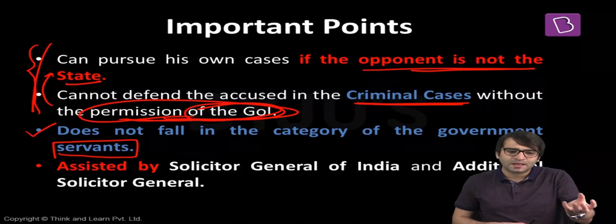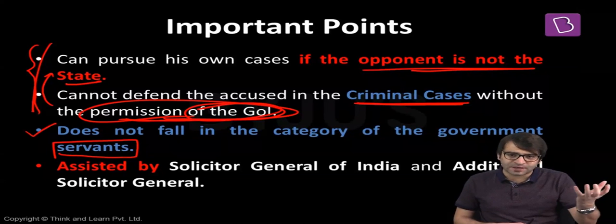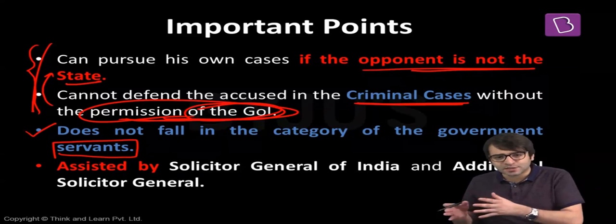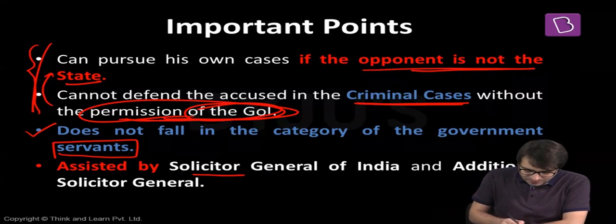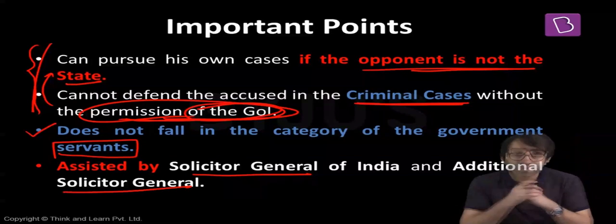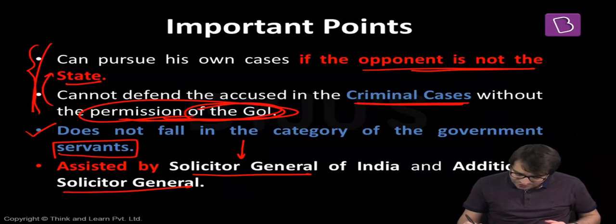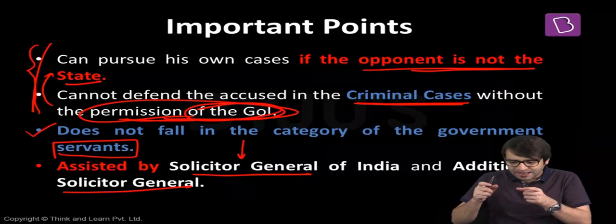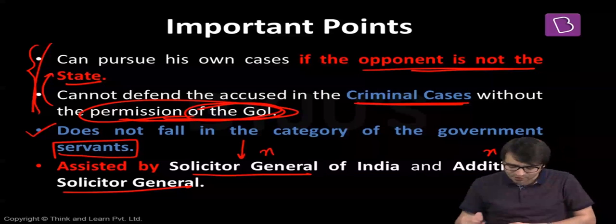But if so many cases are filed against the government of India, and so many cases are filed by the government of India, can one individual defend the government? Simply not possible. That is why there are others who assist the Attorney General of India. And who are these individuals? The Solicitor General of India and the Additional Solicitor General as well. But how many Solicitor Generals can be appointed? How many Additional Solicitor Generals can be appointed? That's the discretion of the government of India, depending upon the number of cases. That means there has to be one Attorney General of India, and he is assisted by n number of Solicitor Generals and n number of Additional Solicitor Generals.